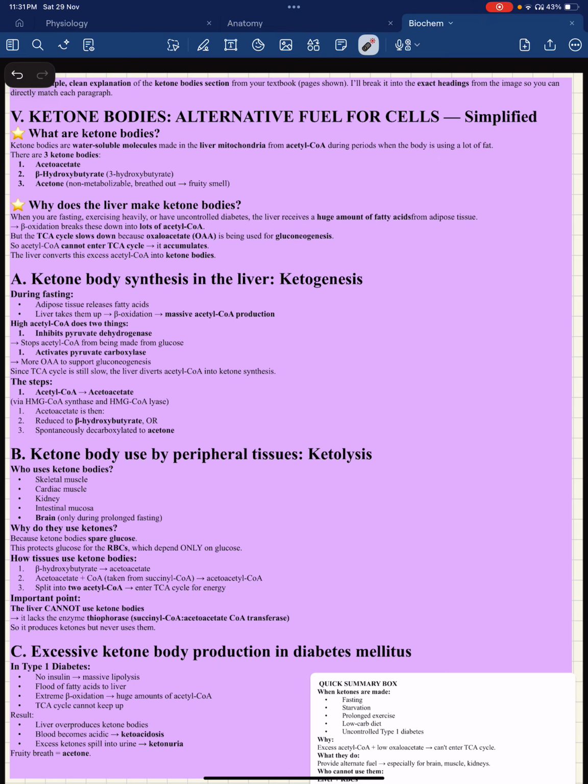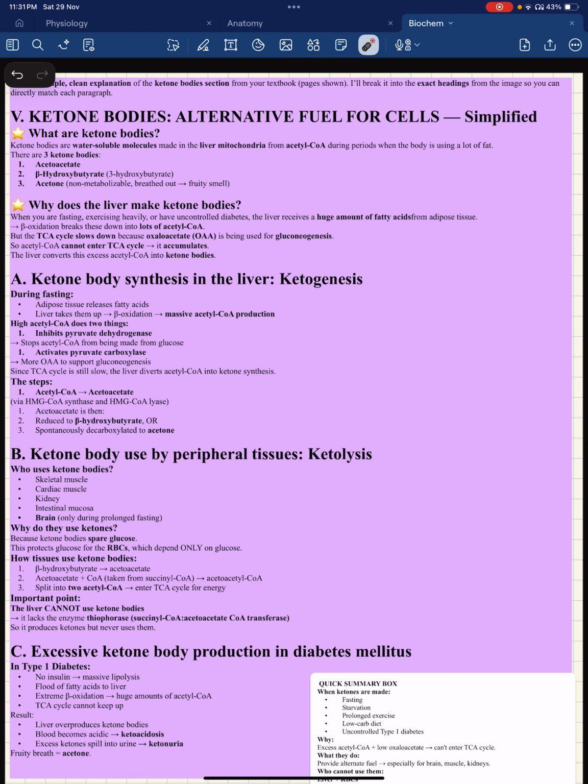lot of fat. So, the times when the body is oxidizing a lot of fat, obviously, where does beta oxidation of fatty acids happen? It happens in mitochondria and particularly in the mitochondria of liver. So, there, these water-soluble molecules are made, which are ketone bodies. So basically, from beta oxidation, you get acetyl-CoA, and this acetyl-CoA gets converted to ketone bodies.